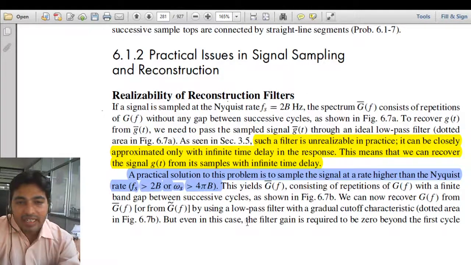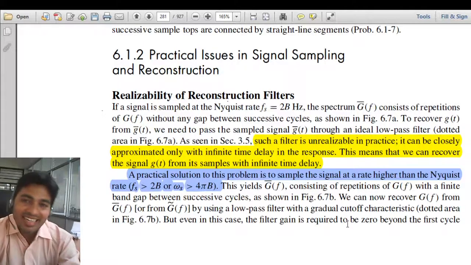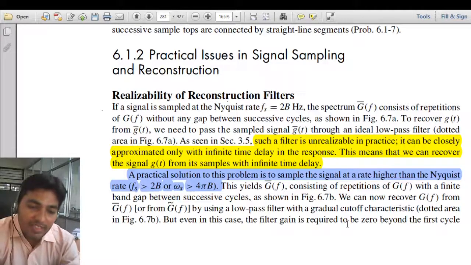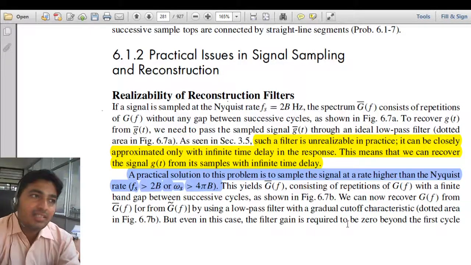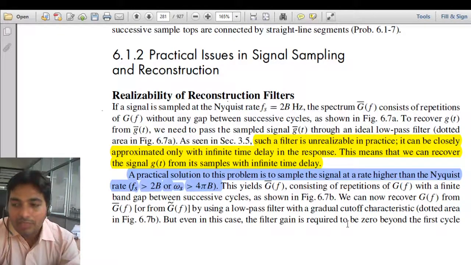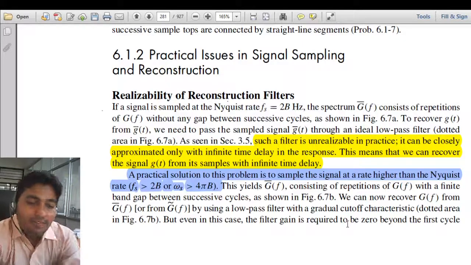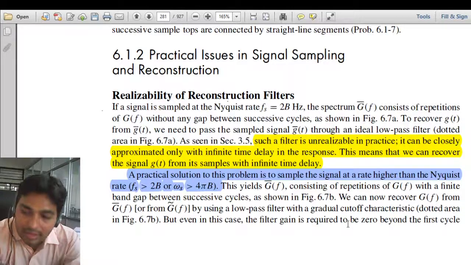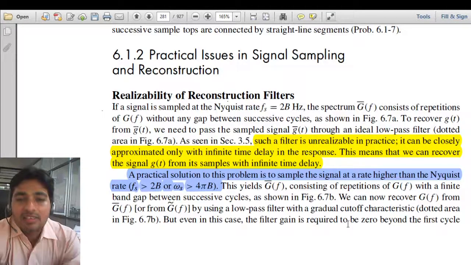So the practical solution of this problem is to sample the signal at a rate slightly higher than the Nyquist rate. So fs must be greater than twice B, that is, greater than twice the maximum frequency of the signal. If we sample our signal at greater than twice the maximum frequency, what will happen? There will be a gap between two successive spectra.